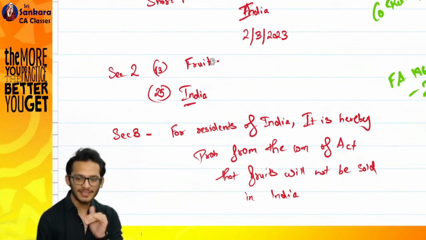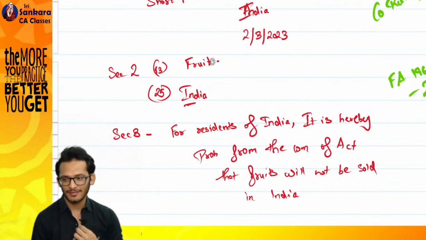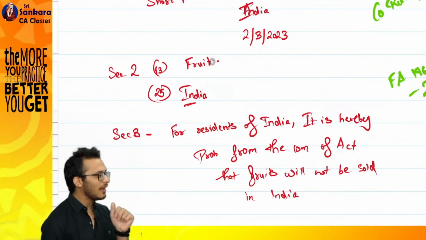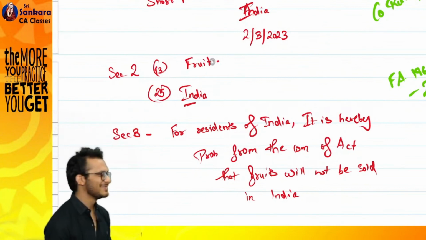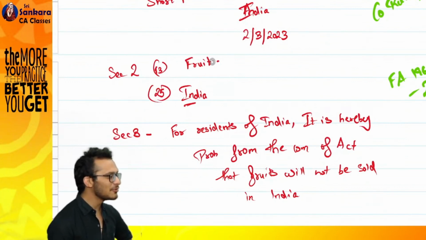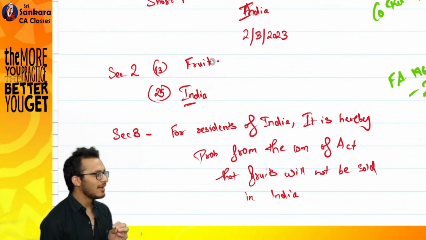I have to give a common trait which defines fruit. Tomorrow, if you come and say it can be eaten raw, tomorrow you will say cucumber also is a fruit. Has someone ever told you that fruits have seeds? Is that the common trait of a fruit? Yes or no?